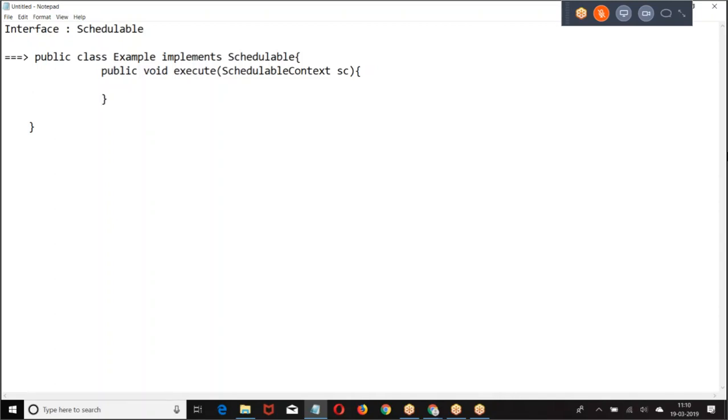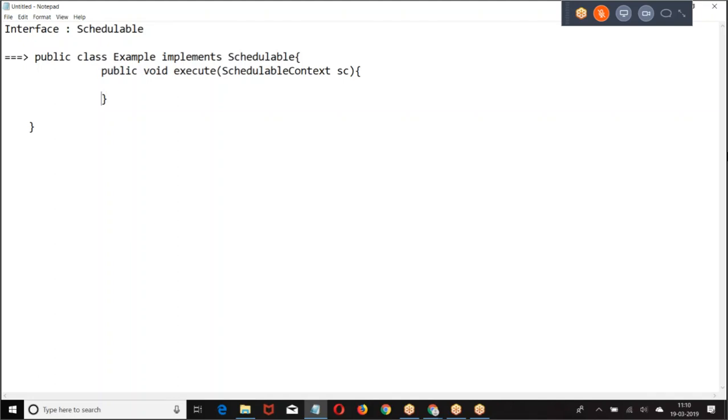The class which implements the schedulable interface has to define a method called execute. Again, I repeat: if a class implements the schedulable interface, it has to define a method called execute.